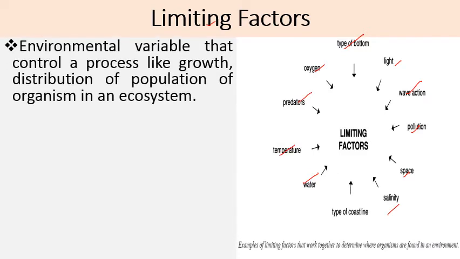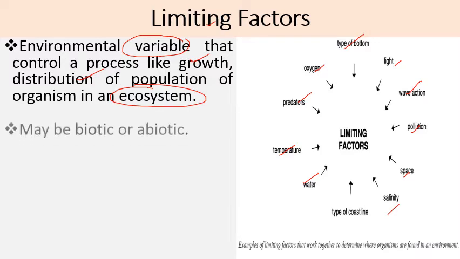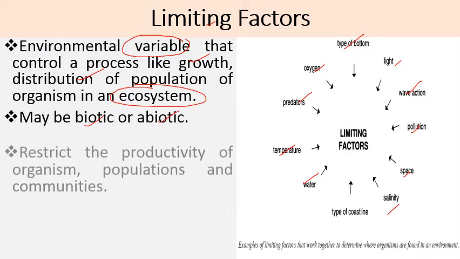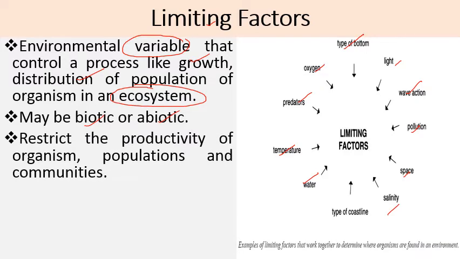So environmental factors are variable factors, means they can change, that controls a process like growth, distribution of population, organism in an ecosystem. So these environmental factors are variable, means they can change and they can control the growth and distribution of any population of organism. It includes both biotic and abiotic factors, and they are meant to restrict the productivity of organisms, populations and communities.